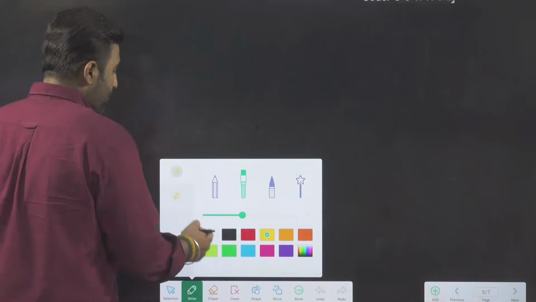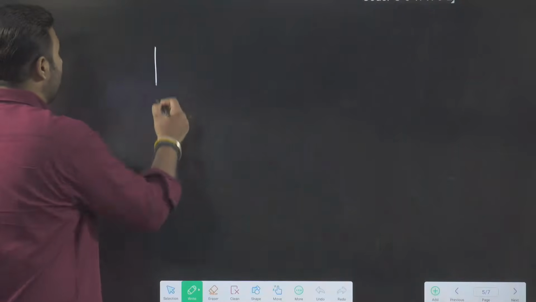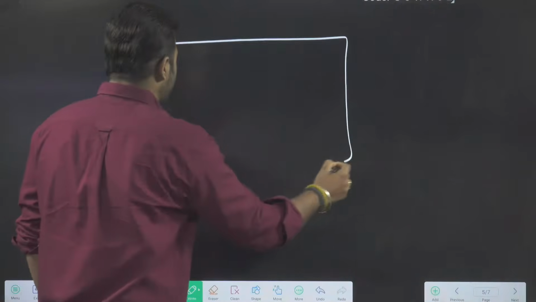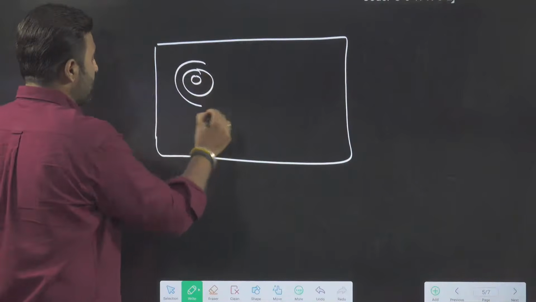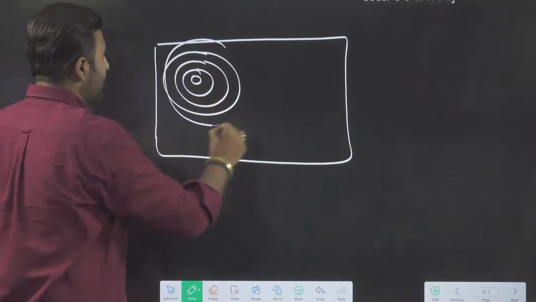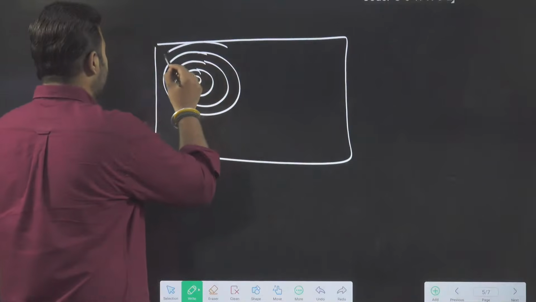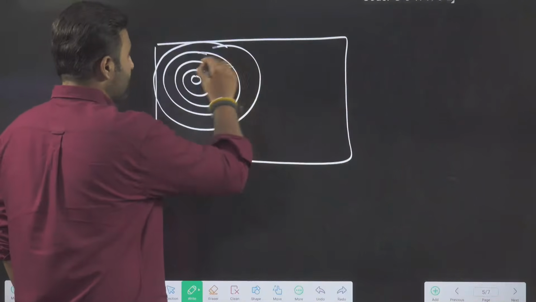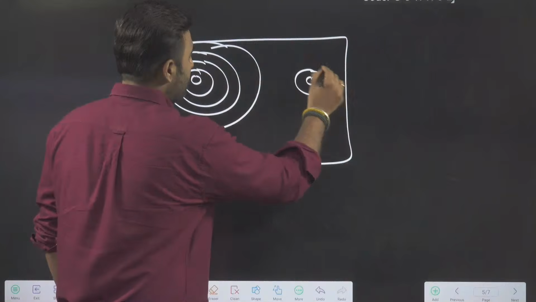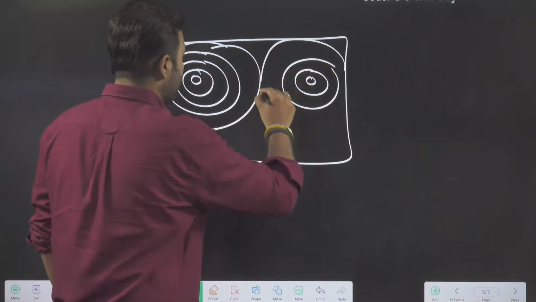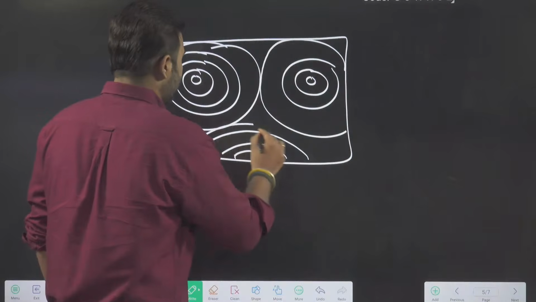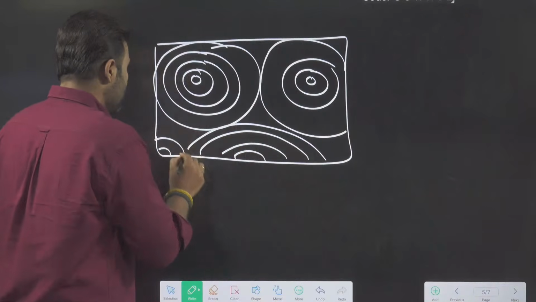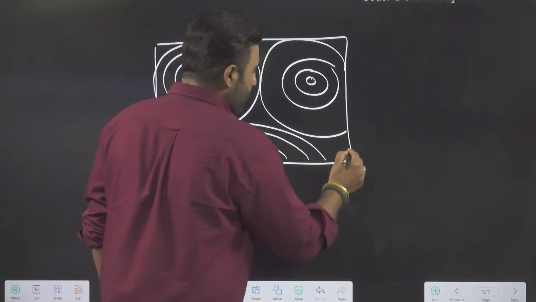So now what we are going to study is the structure of the compact bone. If you notice the structure, there are concentric ring-like structures. Like this, concentric ring-like structures are present. Are you getting me, guys? Yes or no?